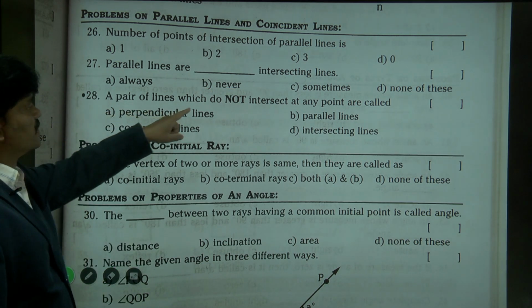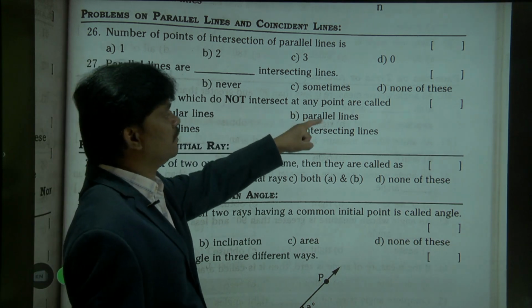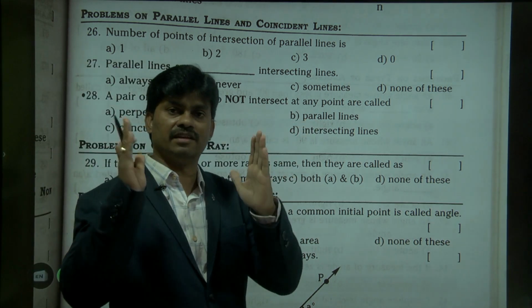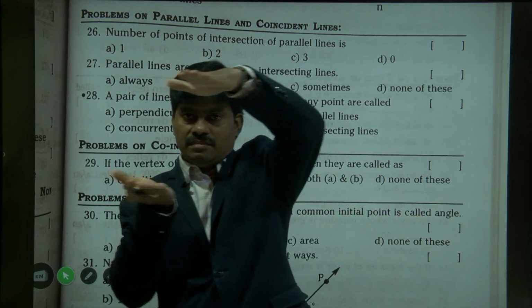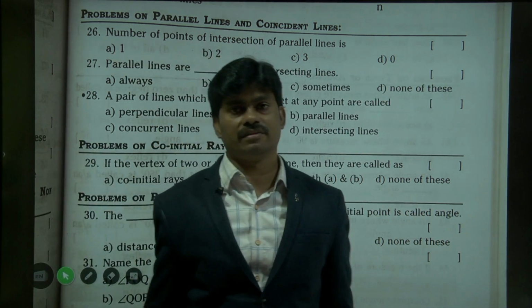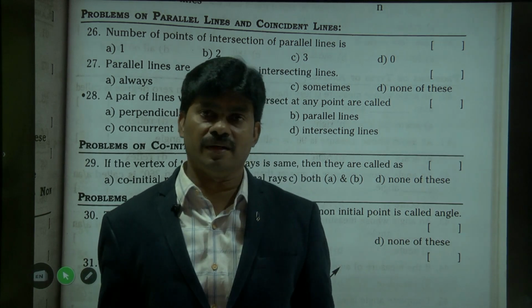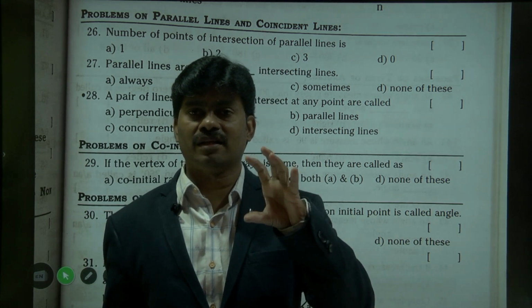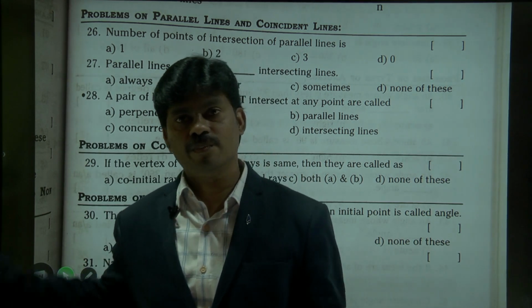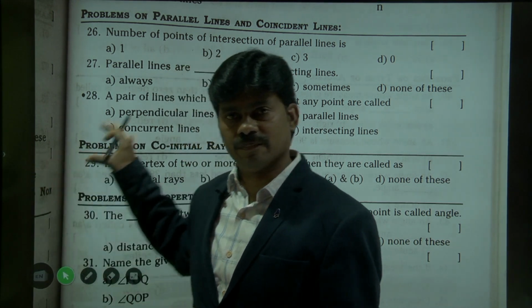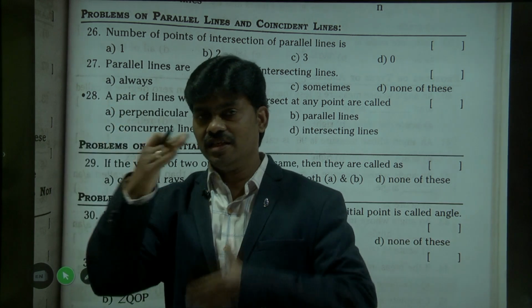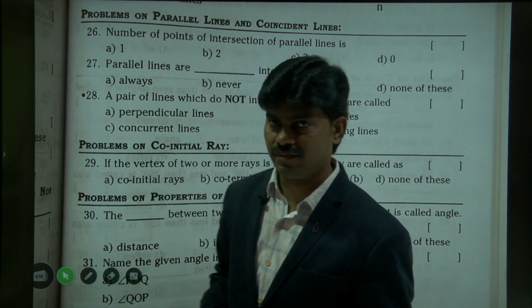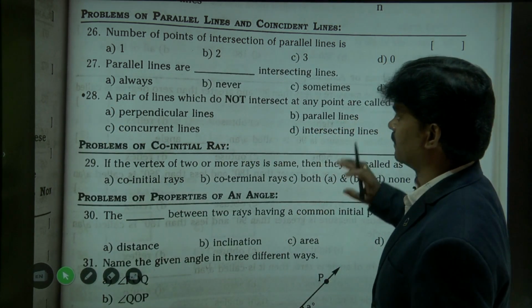A pair of lines which do not intersect at any point. Yes, a pair of lines which do not intersect at any point, they are going like this. They are not intersecting at any point. We can call them parallel lines. We are defining the parallel lines in different ways. From the parallel lines concept, we are writing different questions. So these are parallel lines.